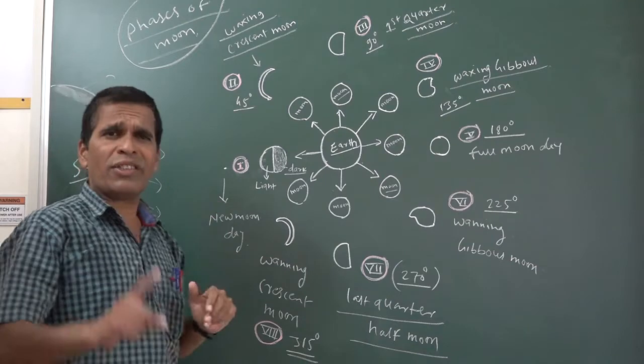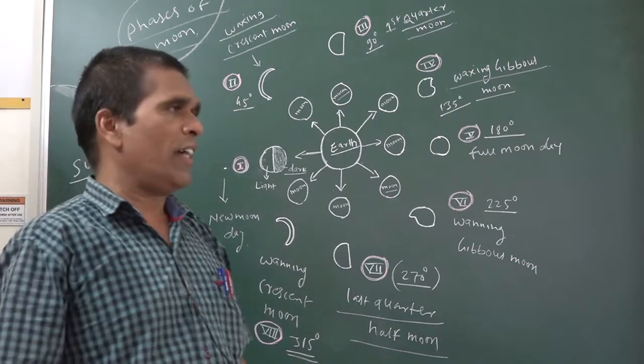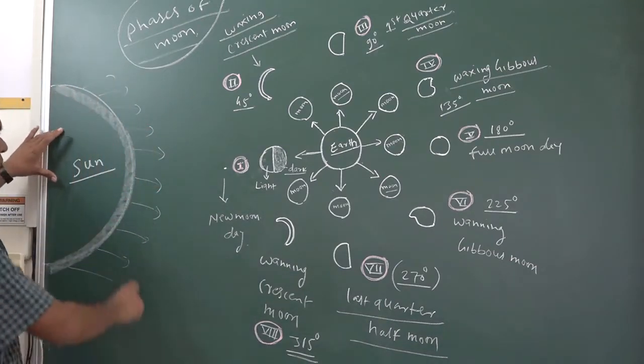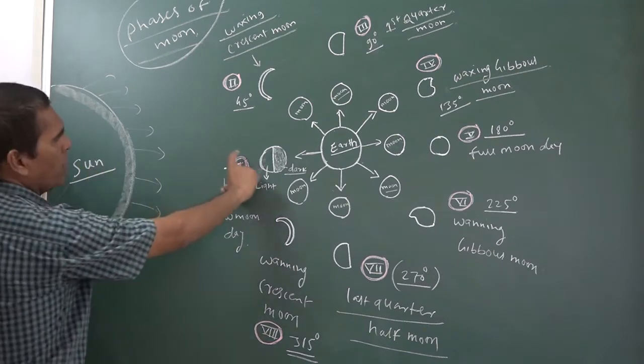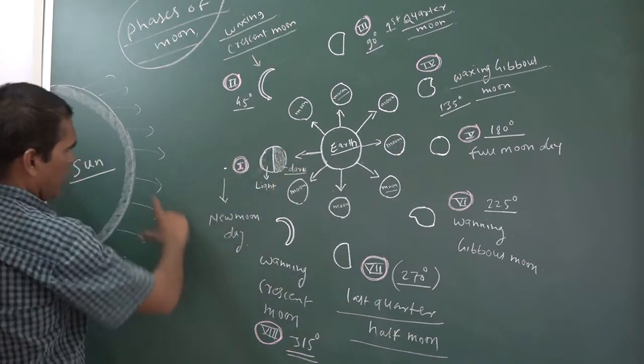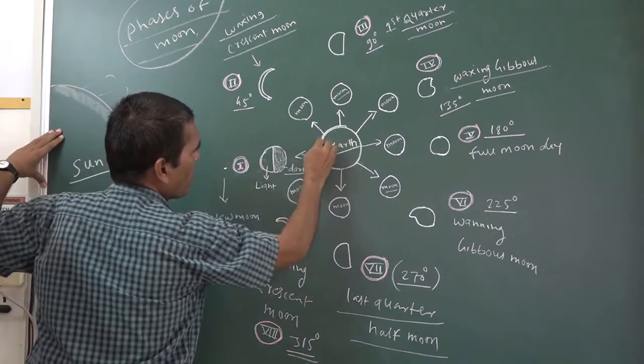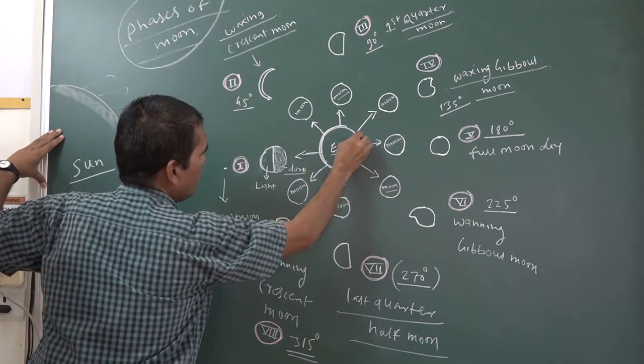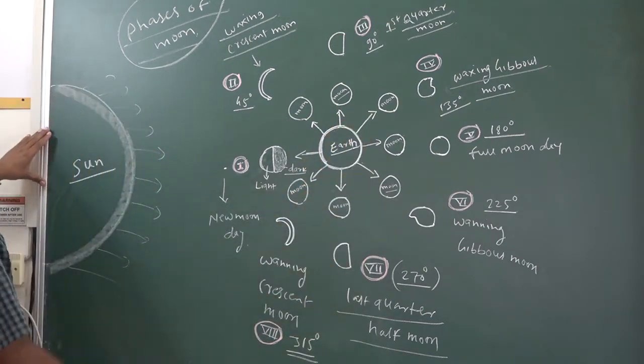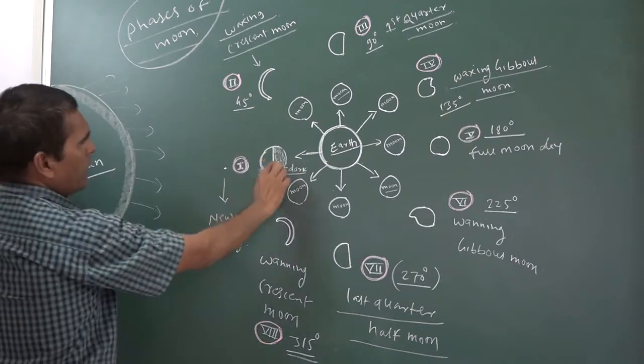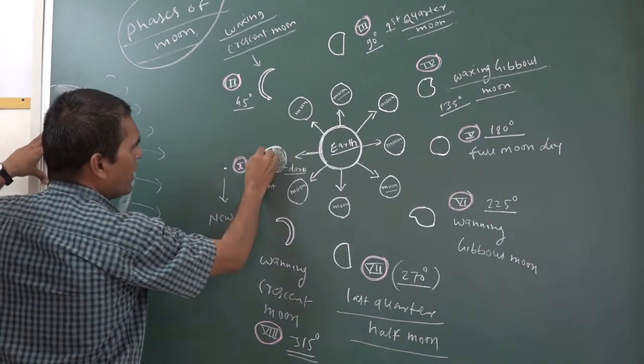Now see, this is one reason. One more reason is there. Now you see that sun rays are falling on the earth. This is the earth. The sun rays are falling on the earth. Meanwhile, the moon is there.